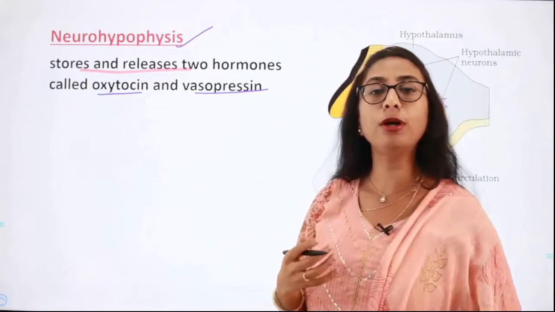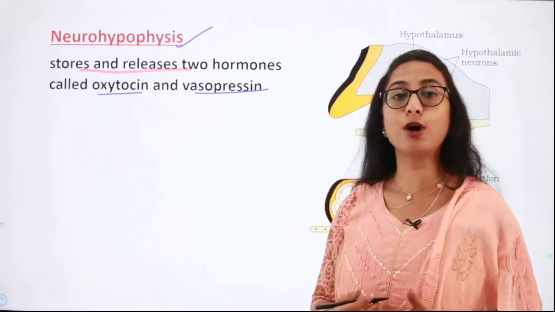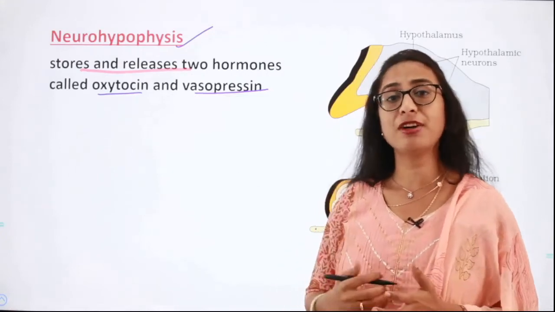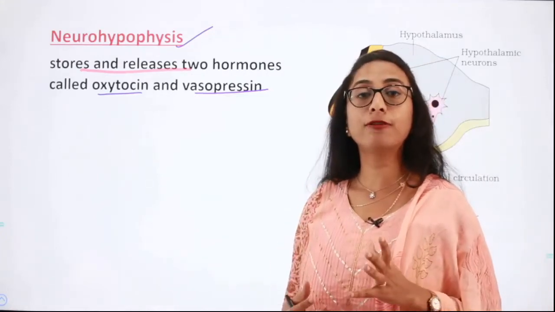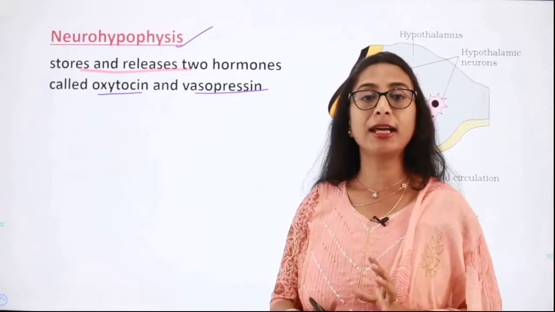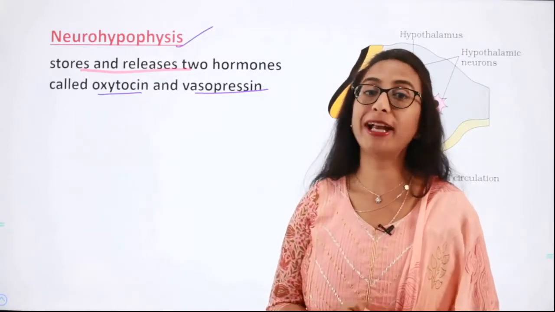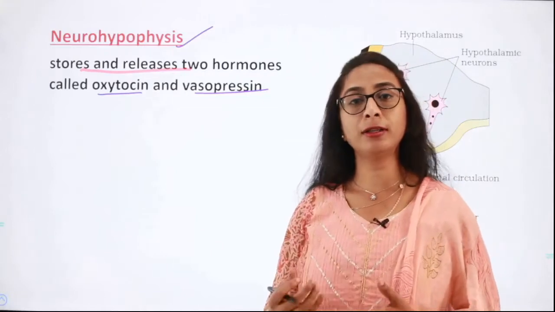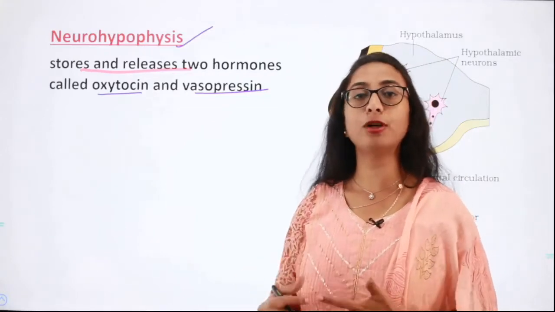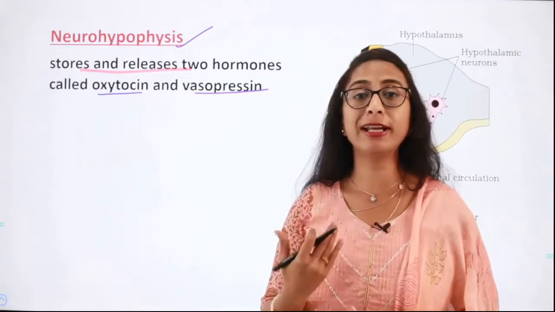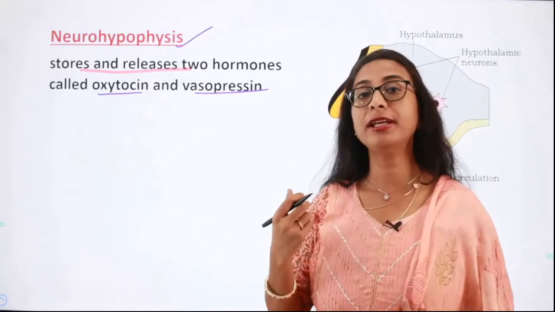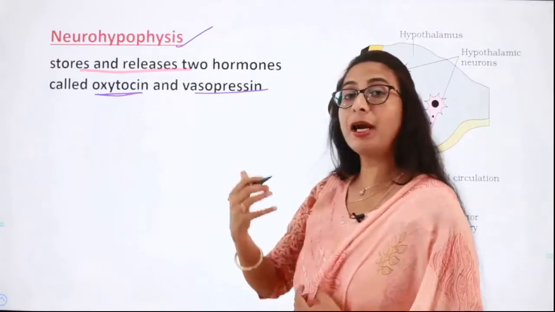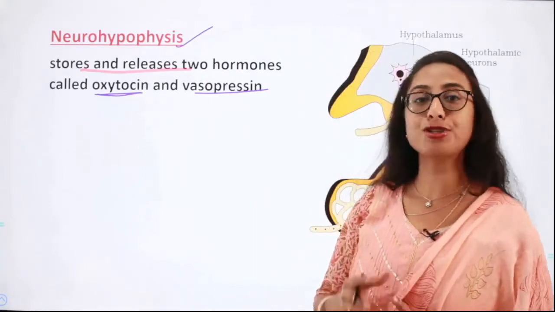Oxytocin is a hormone which brings about contraction of the smooth muscle cells. So oxytocin is very much effective in bringing about contraction of the tissues in the uterus during the time of childbirth. So whenever a pregnant woman, when it is time for her to deliver a child, does not get into labor, then artificially the doctors will give her an injection of oxytocin in order to bring about the contraction of the tissues in the uterus.